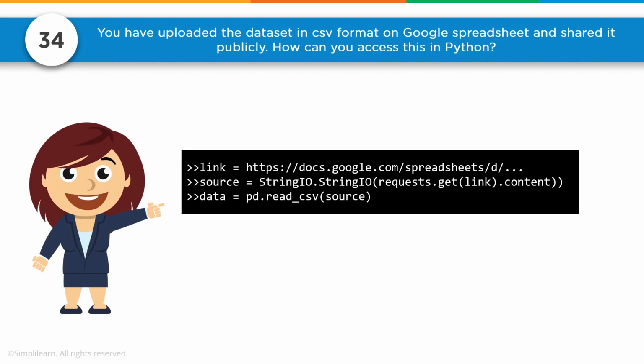Number 34. You have uploaded the data set in CSV format on Google Spreadsheet and shared it publicly. How can you access this in Python? What's important here is to know that we can read stuff with pandas. We don't show it here, but there are actually a number of ways to do this. One, we have our link generated from the Google Docs and spreadsheets, and then we can do a StringIO request get link content. So there's our source. And then finally, we know that pandas can read a CSV. There are obviously many ways to read a CSV, but data equals pd.read_csv source.